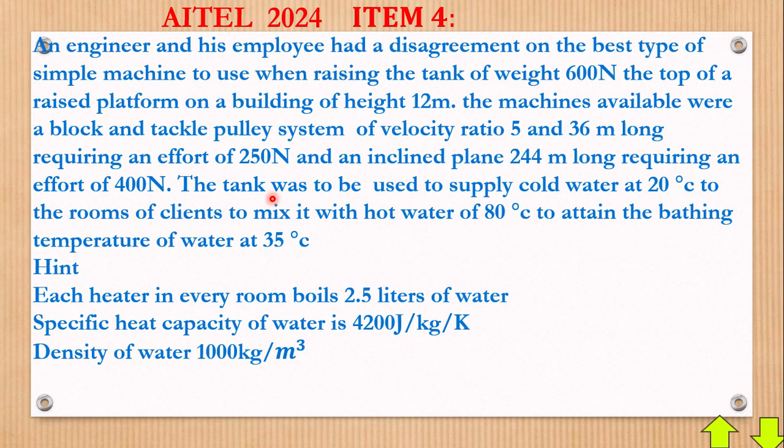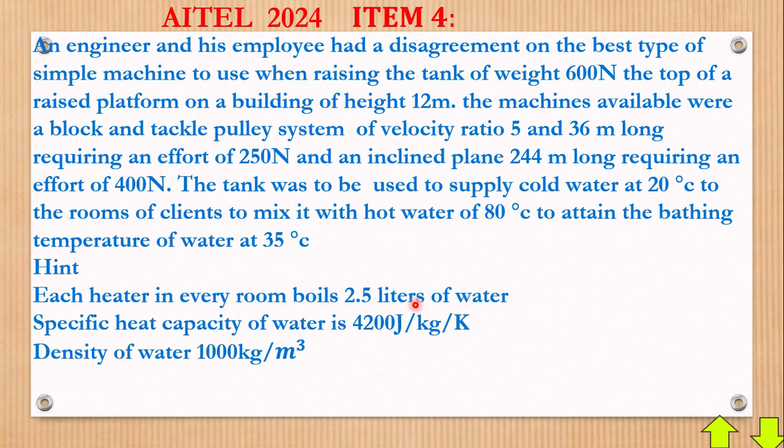The tank was to be used to supply cold water at 20 degrees Celsius to the rooms of clients, to mix it with hot water of 80 degrees Celsius to attain a bathing temperature of 35 degrees Celsius.